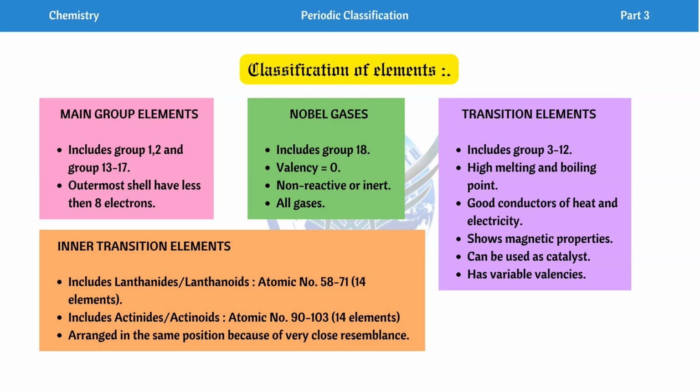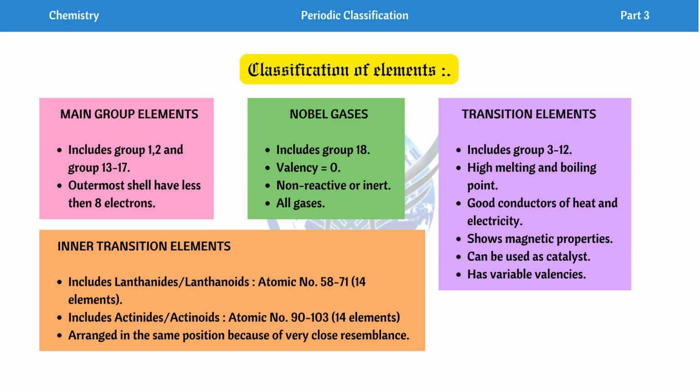So if any element from the transition elements is given and we are asked what the melting point, boiling point and conductivity will be, then our answer will be that the melting point and boiling point are both high, and conductivity of heat and electricity is high. They will be good conductors of heat and electricity. And then they show magnetic property.